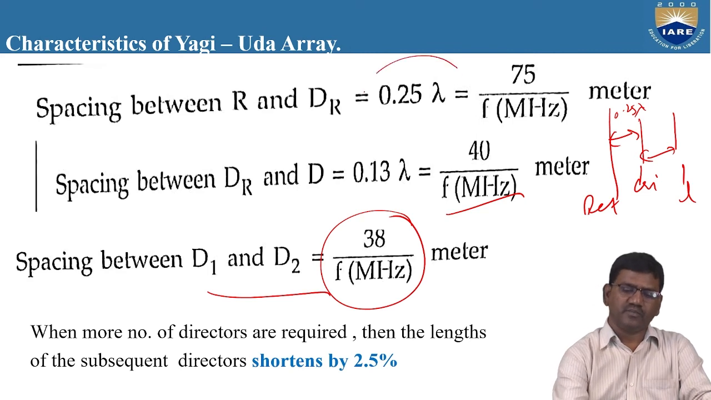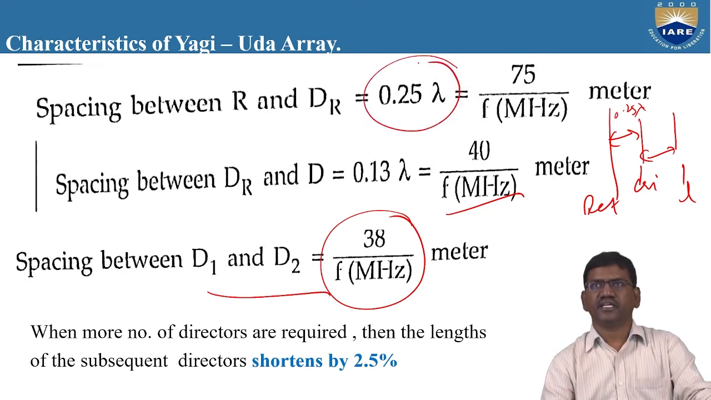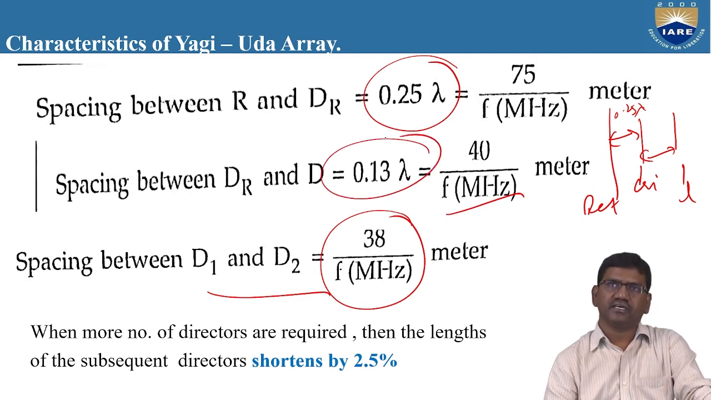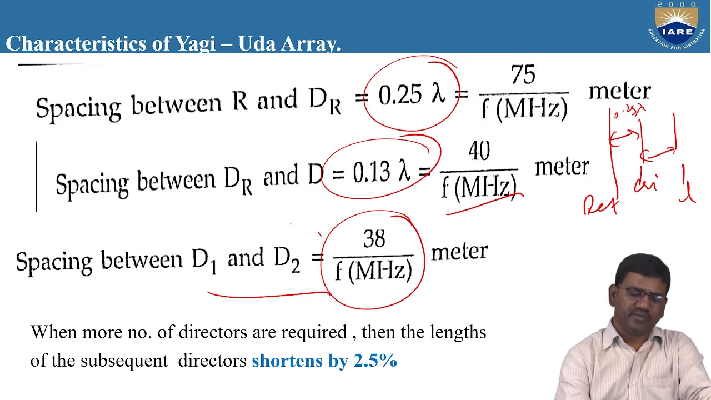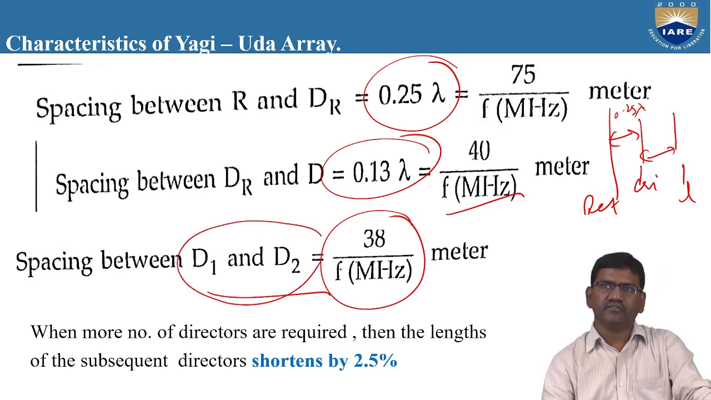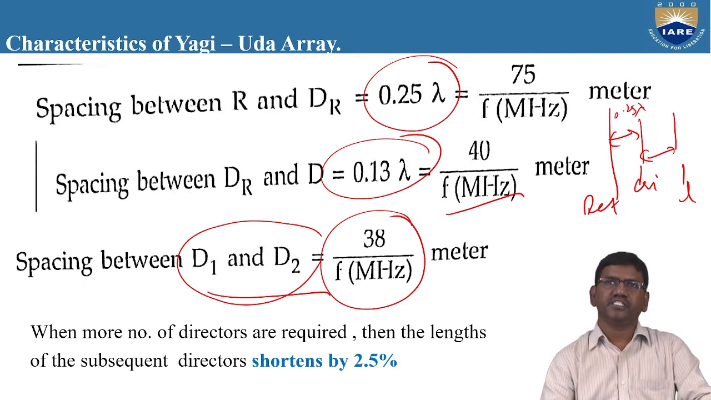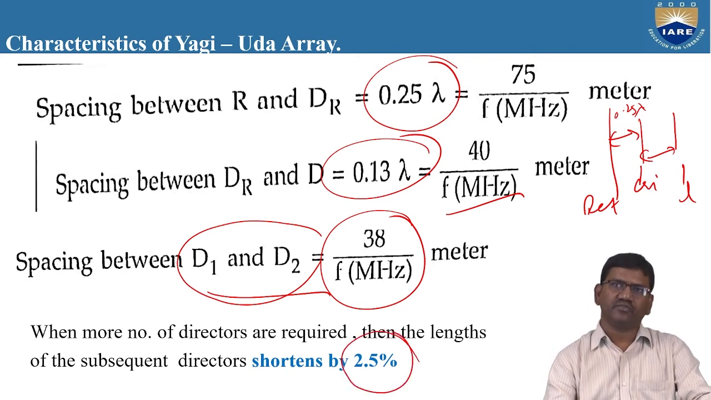The spacing is 0.25 lambda between the reflector and the driven element. And the spacing between the driven element and the director is 0.13 lambda. And the spacing between the directors is given as 38 by F megahertz per meter. So if you want to increase the number of directors, the length of the directors is reduced by a percentage of 2.5%.